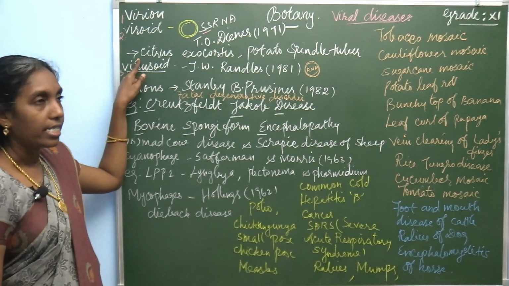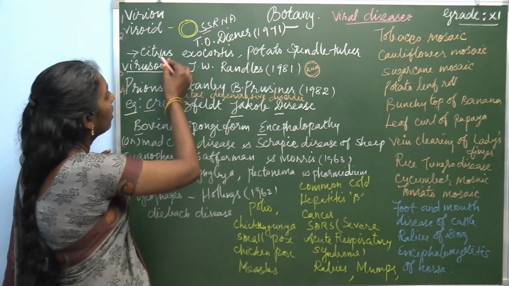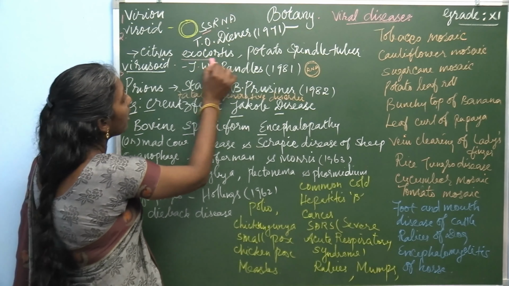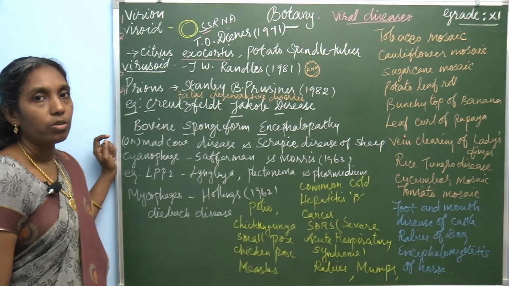So there is an example of disease, Citrus exocortis. The name of the disease is Citrus exocortis. Citrus plant, we all know citrus plant, oranges. Citrus plants get exocortis disease. In exocortis, the bark of the stem peels off.